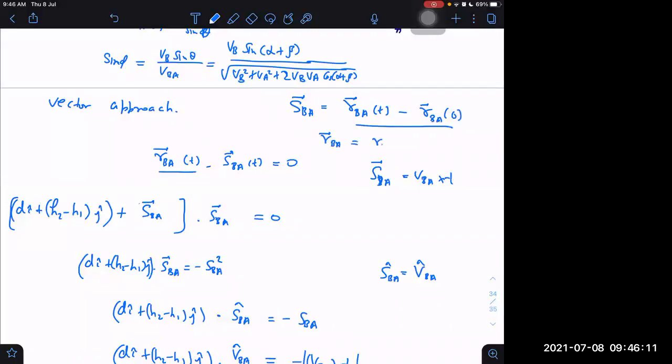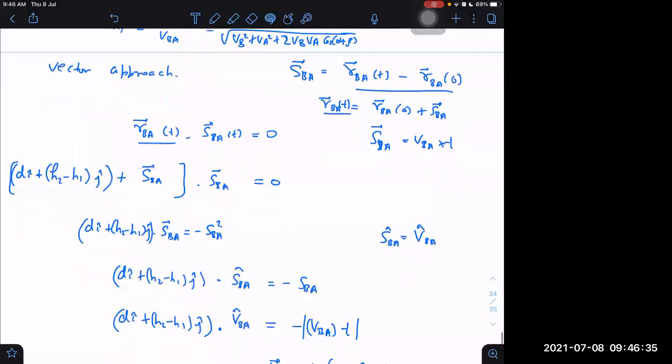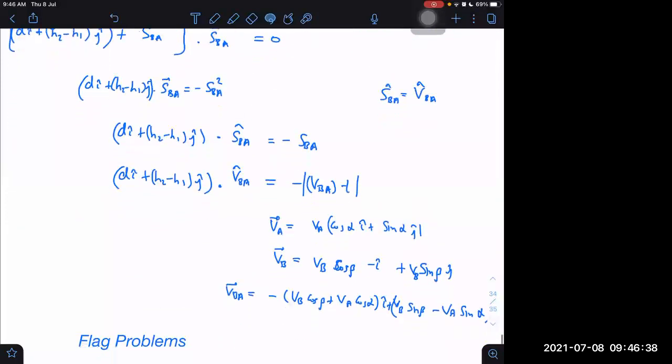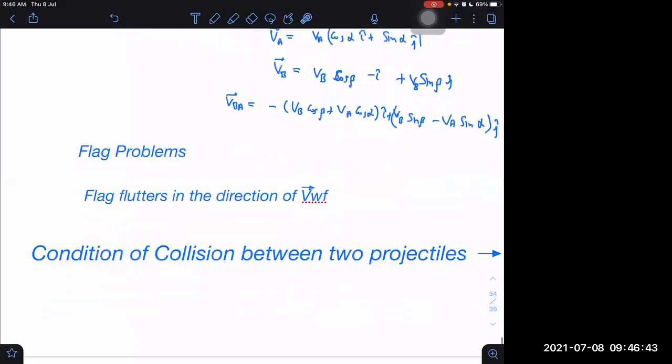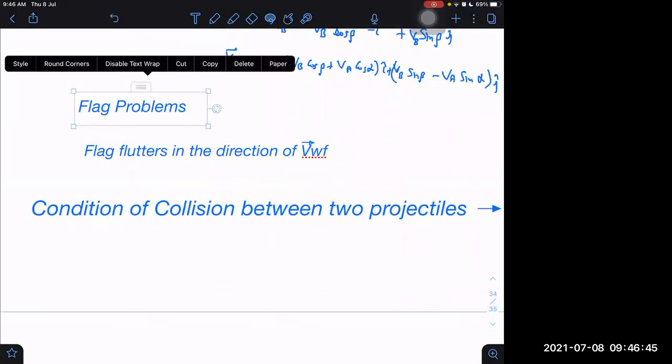It will be nothing but initial position of B with respect to A plus displacement of B with respect to A. So this is nothing but the final position of B with respect to A at any time t. Okay. This is the vector approach. Vector approach is also not tough. It will be easy. These appear tough only because we are not giving the values of sin alpha, cos beta. Once we give them, this is simple, not tough. We can do such questions easily.